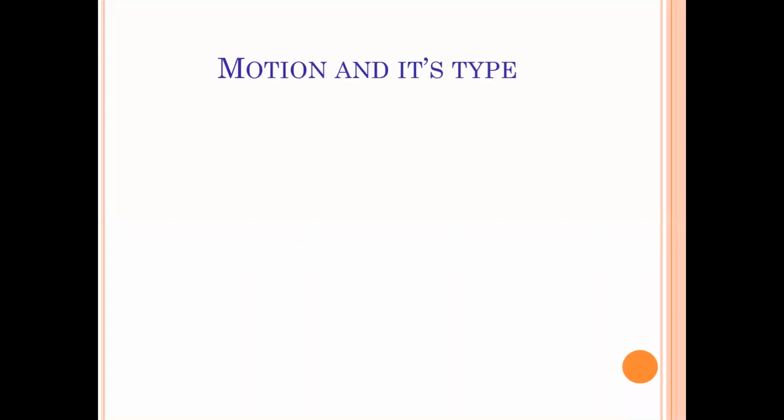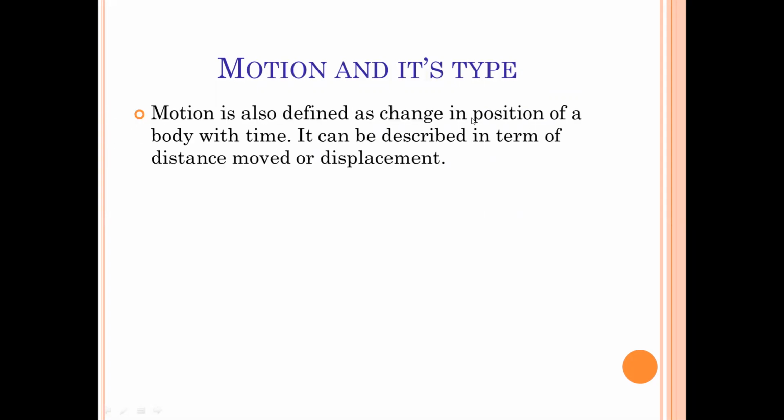Motion and its types. First of all, we go through motion. The definition is clear to you. If the object changes position with time, then it is said to be in a state of motion. Now, what are the types of motion? In class 9, motion can be given certain types, which are generally rectilinear motion, circular motion, and rotational motion. Before that, the definition of motion in terms of physics is also given. It is defined as a change in position of an object or a body with time. It can be described in terms of distance moved or displacement.